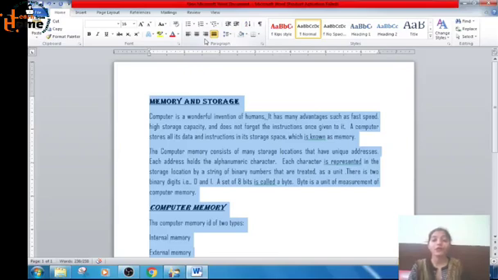You can press Ctrl plus J. Okay, Ctrl plus J for justify, Ctrl plus R for align text right, Ctrl plus E for center, Ctrl plus L for left. Okay, alignment understood, right? What is alignment? Alignment is the position of the text on the page.